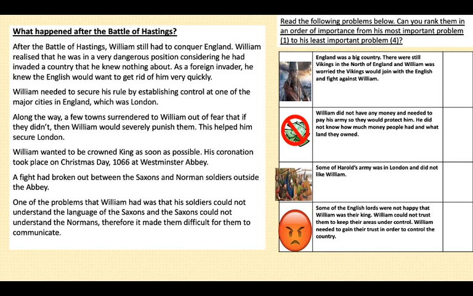So what I'd like you to do is to reread those reasons and problems again, and I'd like you to rank them in an order of importance from his most important problem, which you would label number 1, to his least important problem, which is number 4. So in other words, you're looking at the problem that William needs to deal with the most, all the way down to the problem that William could probably deal with at a later date. It's not an immediate problem that needs solving. So if you want to pause this video and spend about a minute and a half just rereading through those problems and then ranking them.